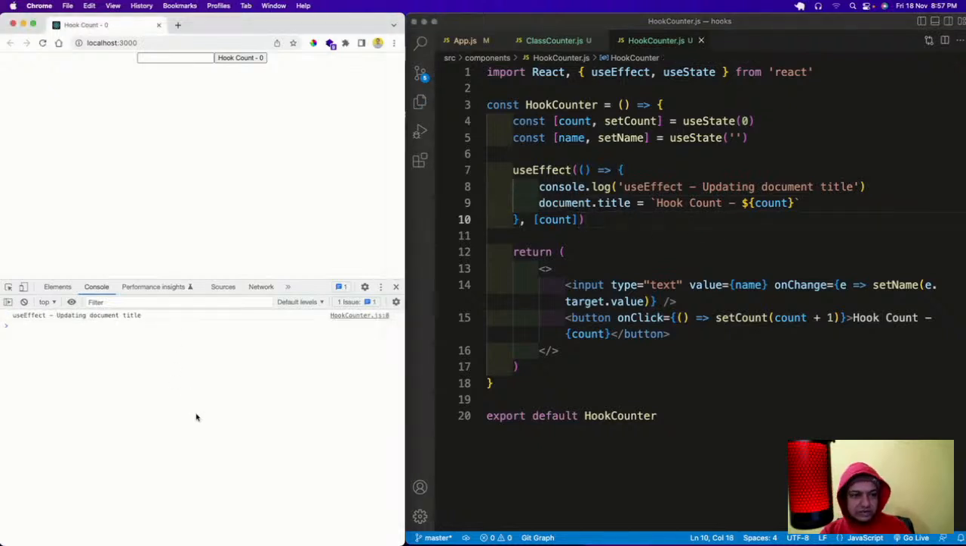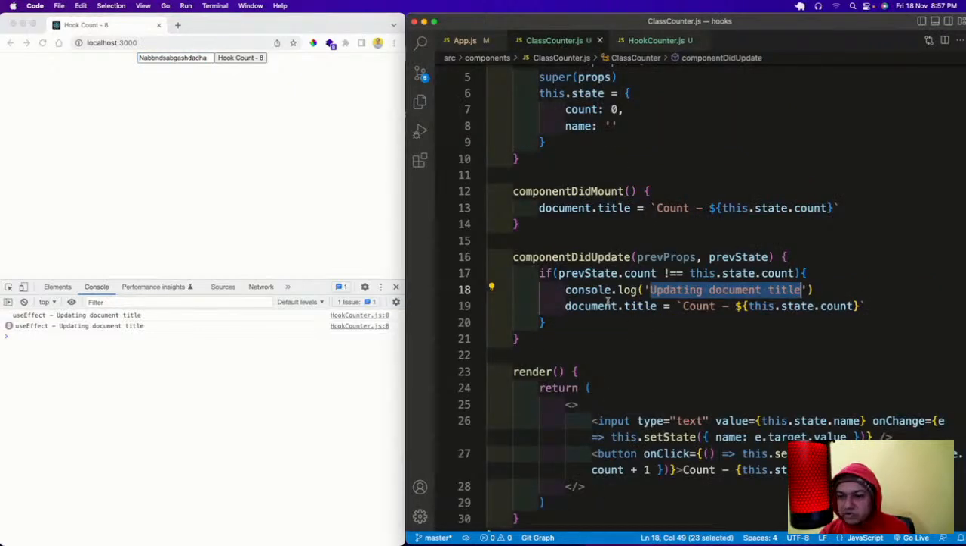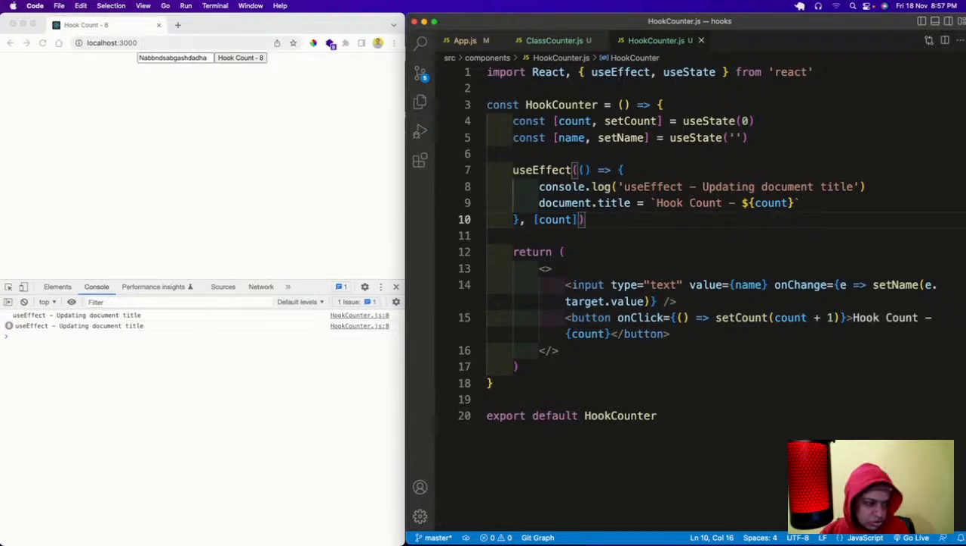So let us see if this is working. See, I'm doing this, this is increasing, but when I write something, this will not run, because it is mentioned here that only when the count is changed, then only this useEffect should run. Here we have to do some complicated stuff, but here it is much easier. That's why people love hooks. That is one of the reasons people love hooks. Okay, so that is done.